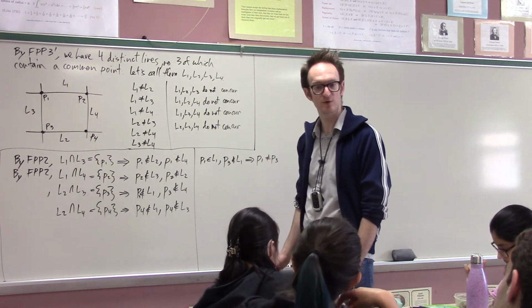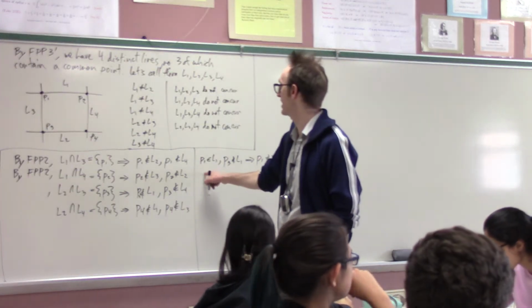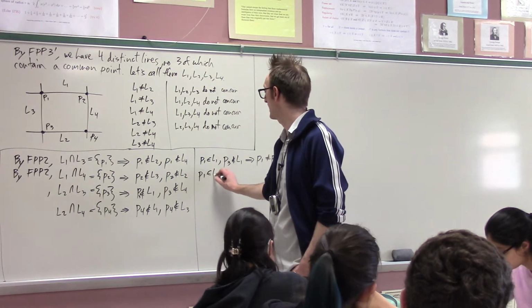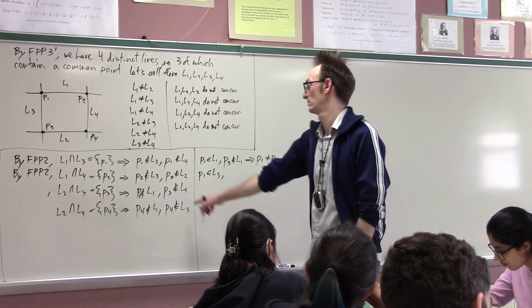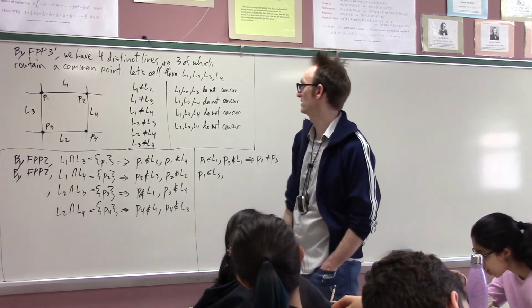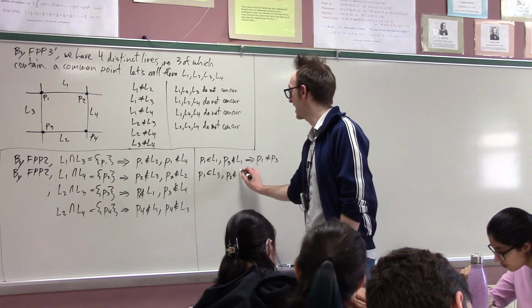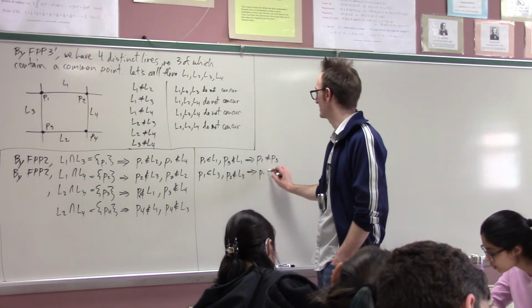And you can just keep doing this for all 4 choose 2 examples, right? So P1 is on L3, but what's not on L3? P2 is not on L3. So since P2 is not on L3, that means that P1 can't be P2.